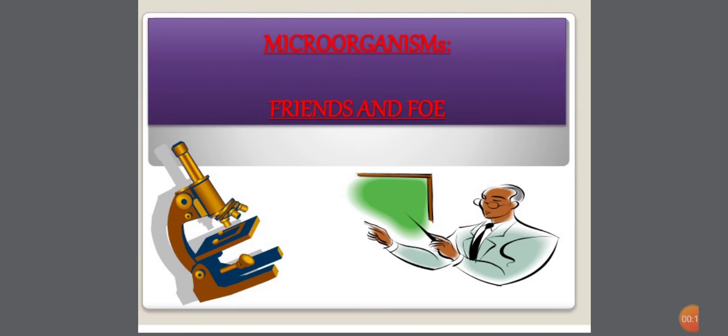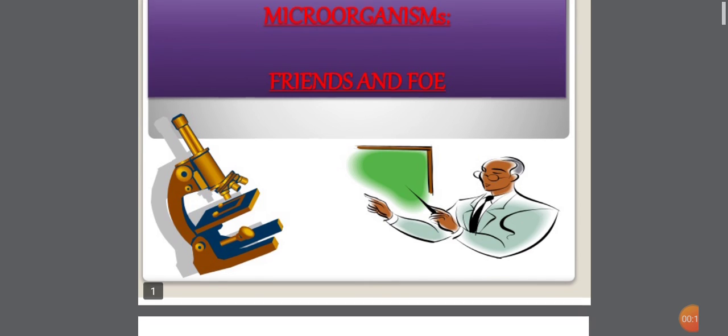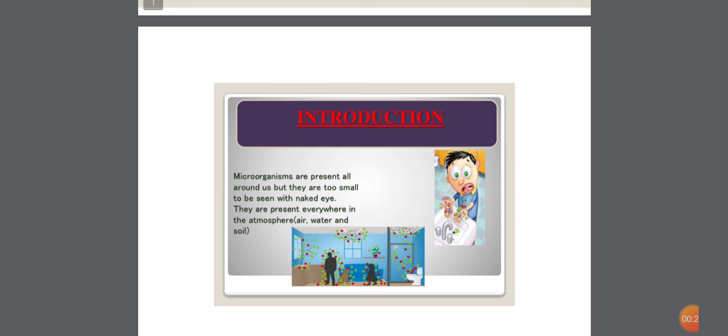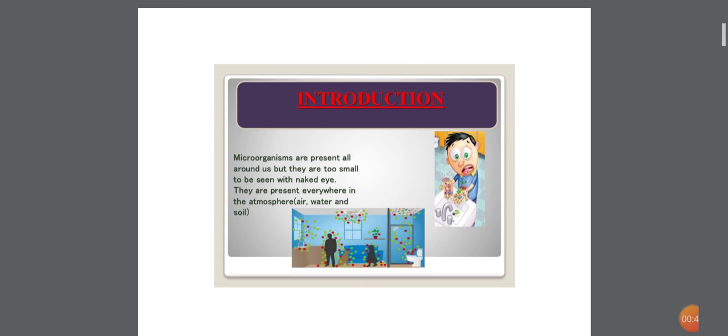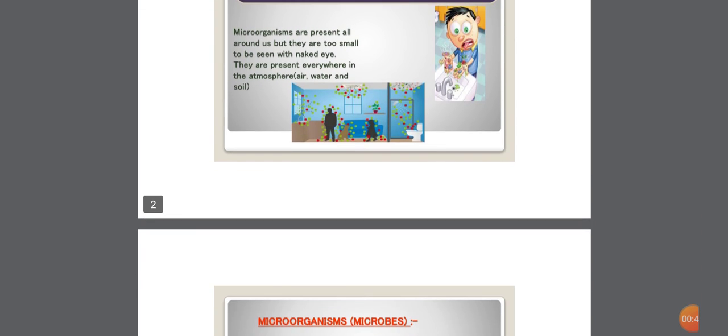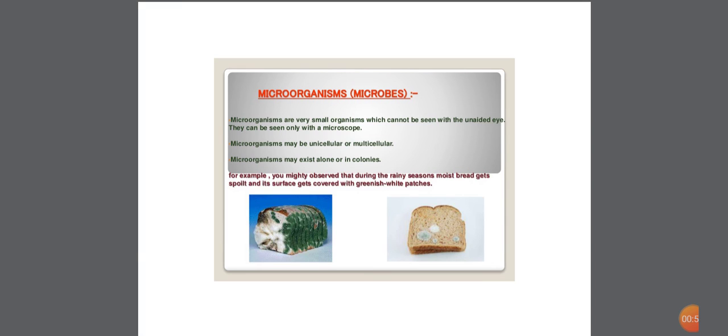Today we learn chapter number 2, that is Microorganisms: Friends and Foe. First of all, students, we understand what microorganisms are. Students, microorganisms are present all around us, but we are not able to see them with our open eyes because they are very small, tiny in size. They are present everywhere in the atmosphere. What are microorganisms?